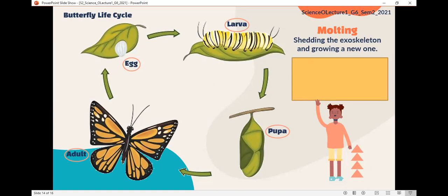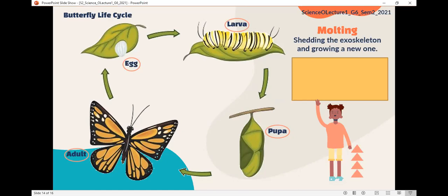The insect doesn't wait without skin. It doesn't lose its skin without having a new one, because it needs to be protected. The exoskeleton protects the insect, since, as you know, insects do not have bones to protect them. Insects grow a new exoskeleton under the old one, then they take off the old one. This is molting. Any questions about molting? No, Miss, it's so easy. Great.